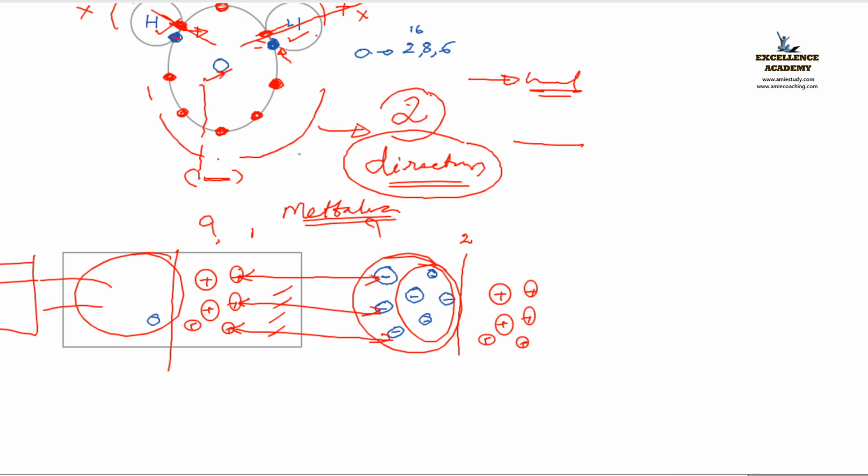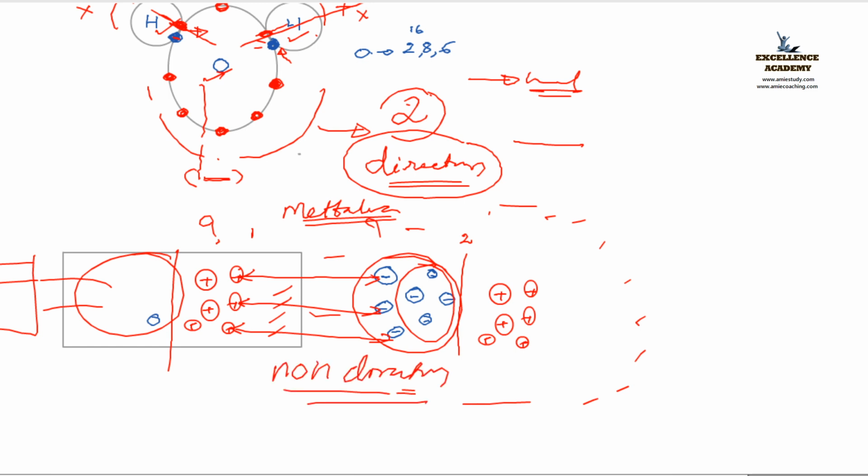And question, is it directional? No, it is non-directional. What is the speciality? All the sides are of negative charge, isn't it? Full side is negative charge. It is non-directional in nature. It is surrounded by a negative cloud. It is a cloud of electrons. So only one charge is there. Hence it is non-directional in nature.